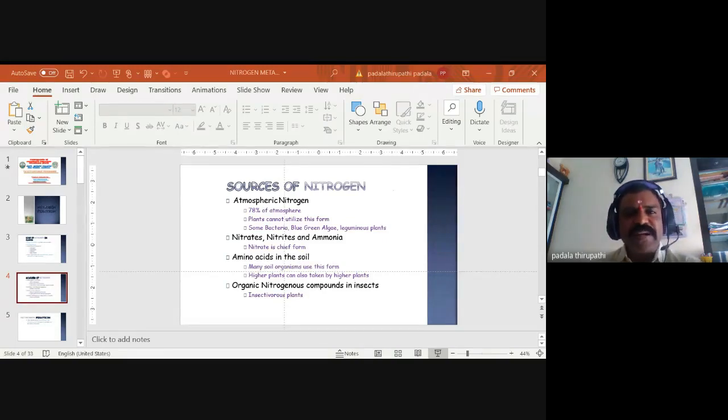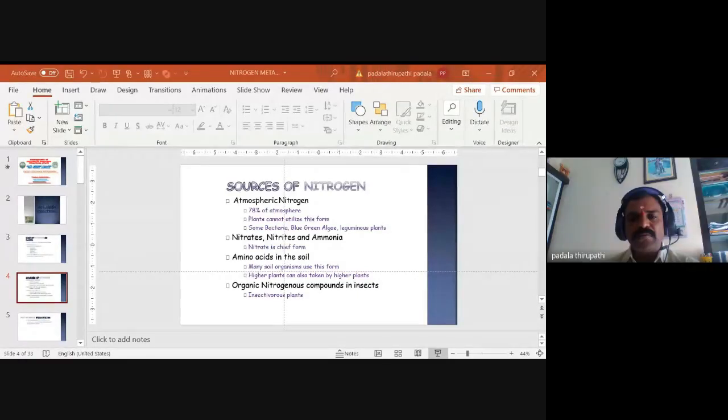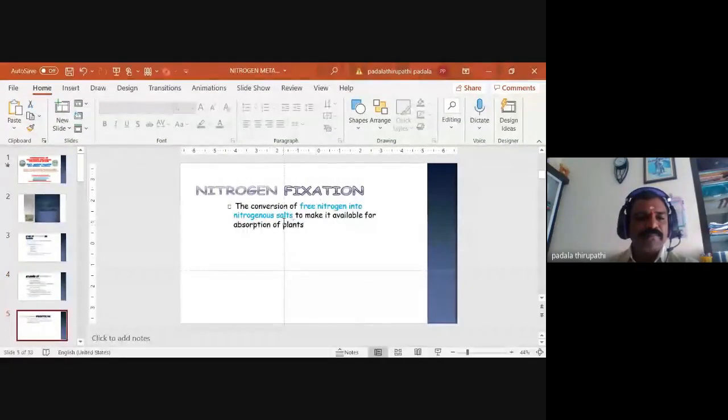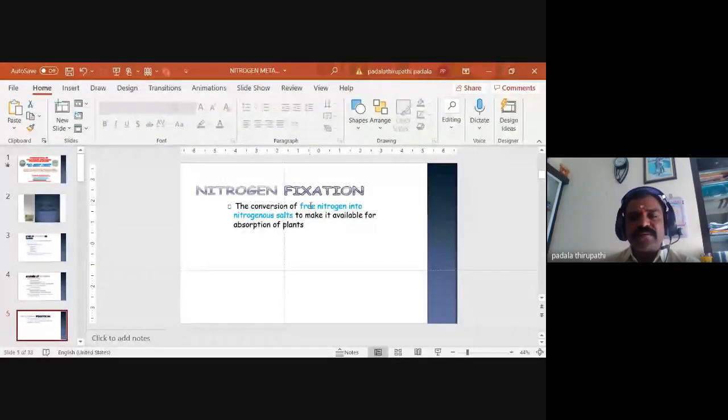This slide is visible, Amma? Nitrogen fixation. This slide is visible. Next slide. Nitrogen fixation, the conversion of free nitrogen into nitrogenous salts. It is visible? No, sir. Yes, sir. Okay.